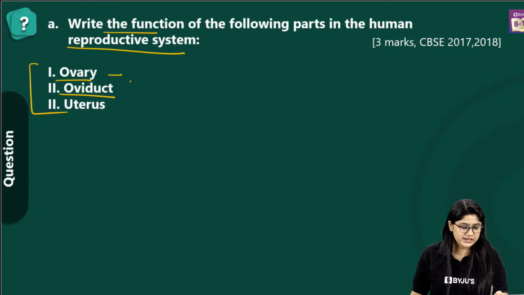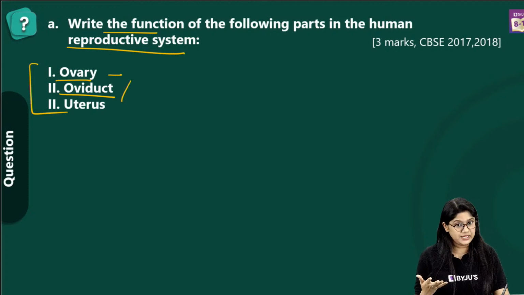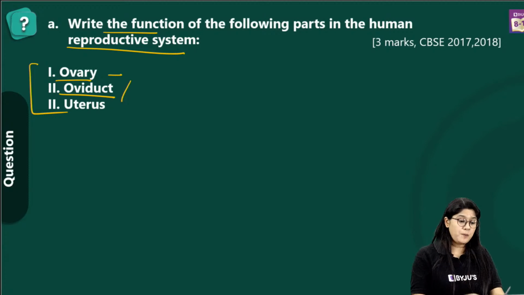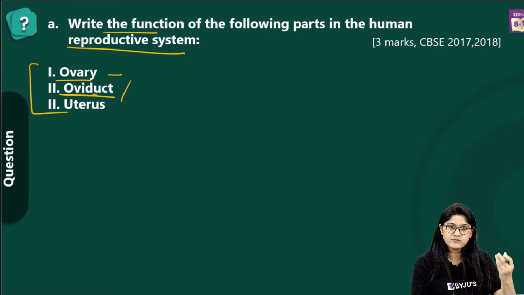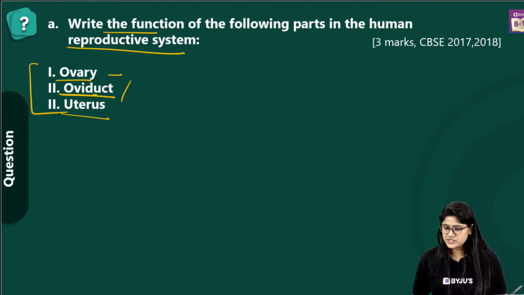Fallopian tube, absolutely correct. The other name of the oviduct is the fallopian tube, where we will see fertilization happening, right? And apart from that, the oviduct will be collecting the egg or ovum from the ovary. Very good. Now, what about the uterus?